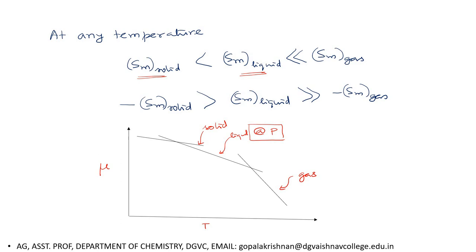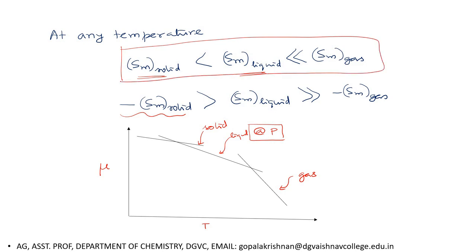If you go to gas phase, where randomness is very, very high, the molar entropy of the gas phase is very, very high. And in this equation we have a negative sign, so if you include the negative sign, the negative of the molar entropy of solid will be more than the others. But let us consider this one. Using this you can easily explain. Say the molar entropy of gas phase is very, very high.